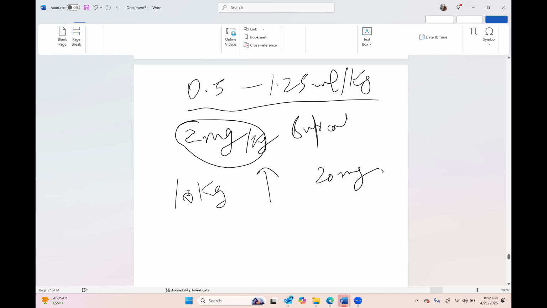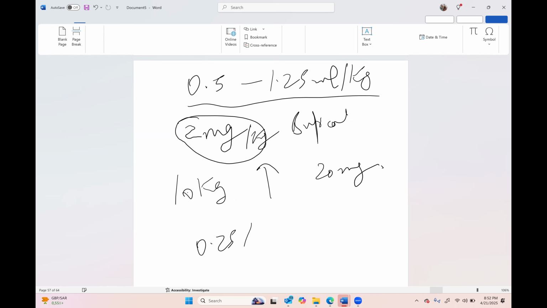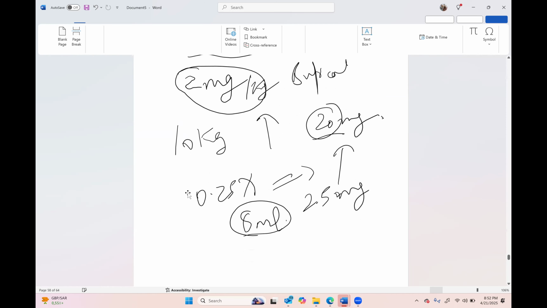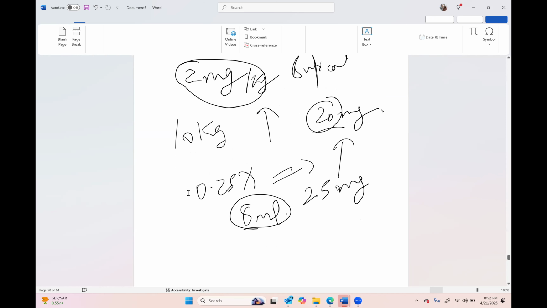If you are using 0.25%, how many mls can you take at maximum? In 1 ml it is 2.5 milligram. So the maximum you can take is 20, so it is 8 ml. Am I right in calculation or wrong? Yes sir, it is maximum 8 ml.